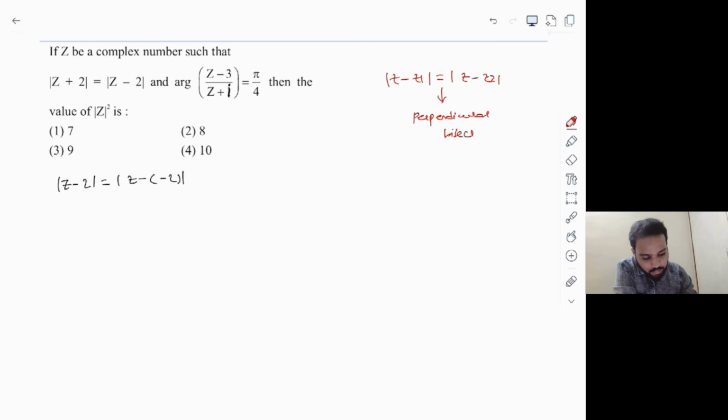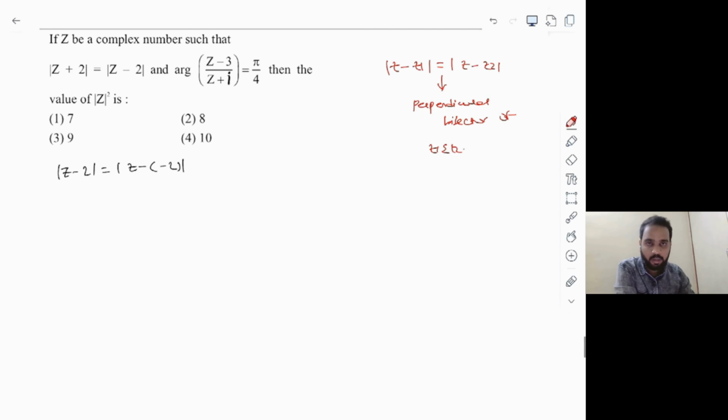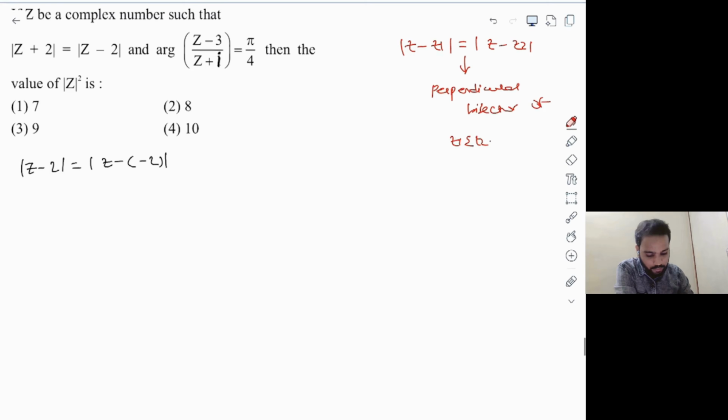Perpendicular bisector of the segment joining z1 and z2. If you want, you can also put z is equal to x plus iy and solve. That's not a problem. I'm just giving you the geometry part of this question. Whenever we have mod of z minus z1 is equal to mod of z minus z2, the locus of z will always represent the perpendicular bisector of the line segment joining z1, z2.